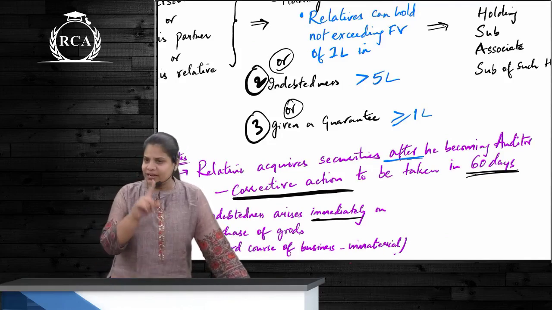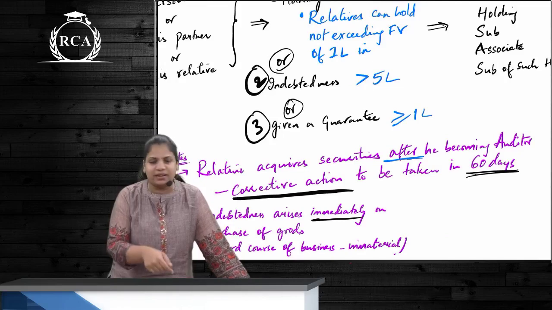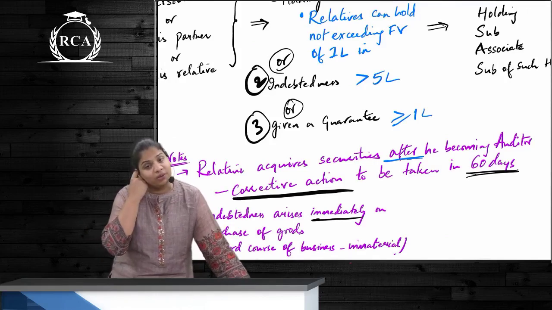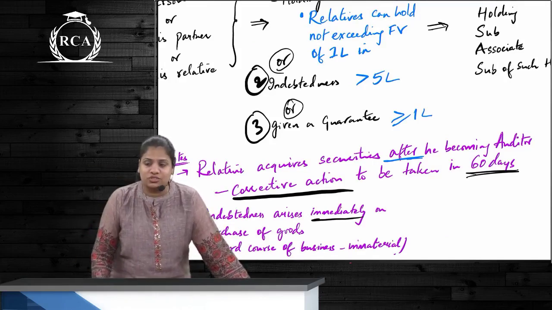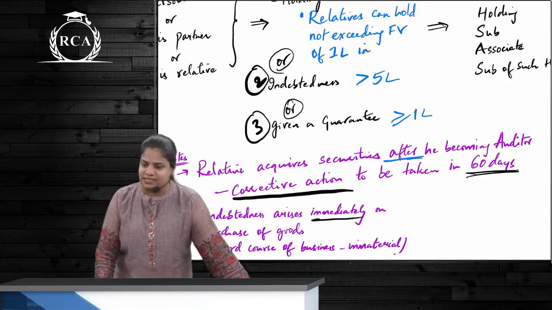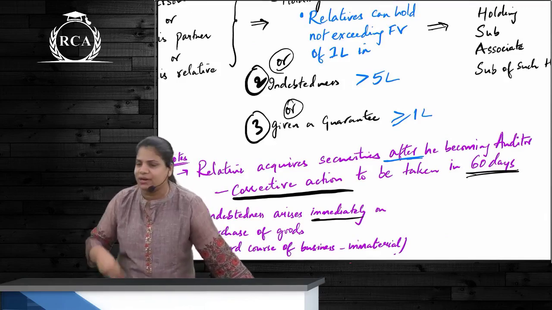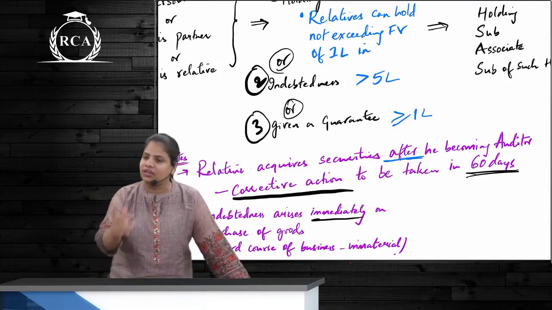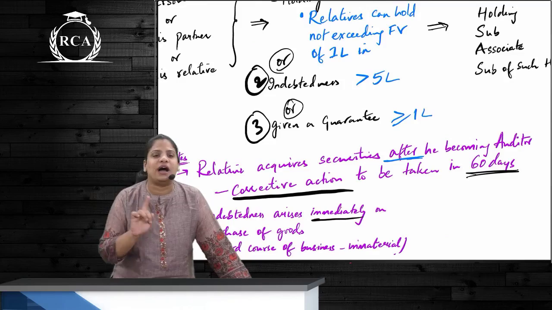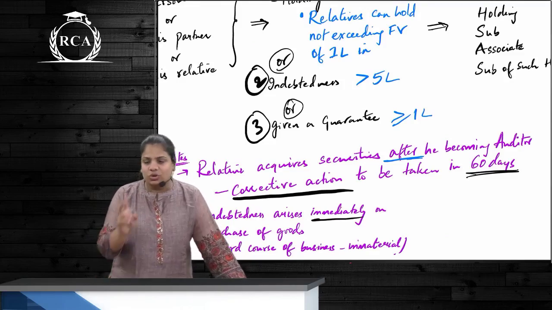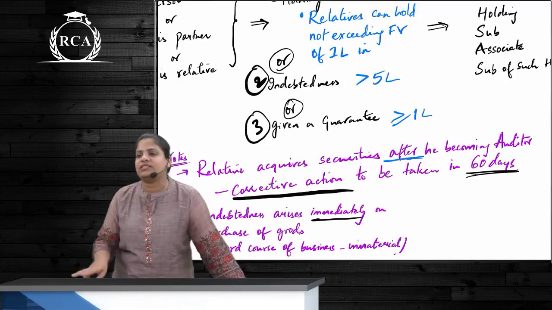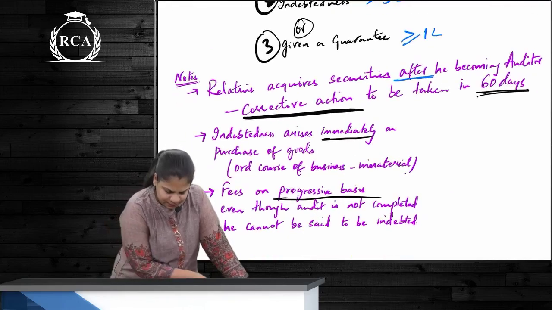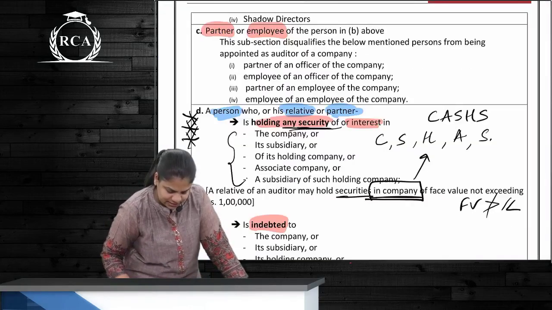With respect to indebtedness, we saw 1 point is that in case it is normal course of business, maybe the time being given for the auditor, that is not counted. And one more point we have, if fees is to be paid on a progressive basis. Advance payment client has done, but auditor has not yet rendered his service. So if auditor doesn't render his service, he has to return that fees back, correct? But we are not going to count this as indebtedness. So indebtedness has 2 points, one is ordinary course and another is this progressive basis. Is this clear? Yes. Any other point over here? No? Did we cover all the points?